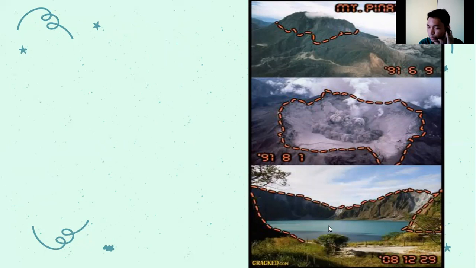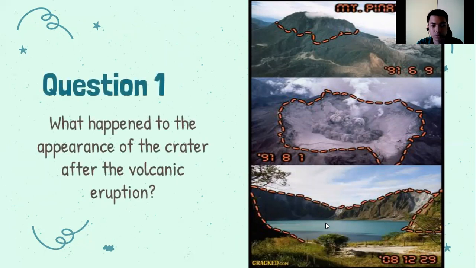If you still remember. So our question number 1: what happened to the appearance of the crater after a volcanic eruption? So ano nangyari? From here to here to here. So ano nangyari doon sa ating crater? You can answer. Okay, so it states that the larger, the wider the crater, deformed, beautiful landscape. So dahil dito sa mga volcanic eruption na yan, nakakagawa tayo ng magandang caldera, magandang structure ng landscape.